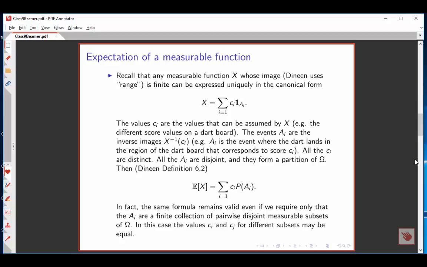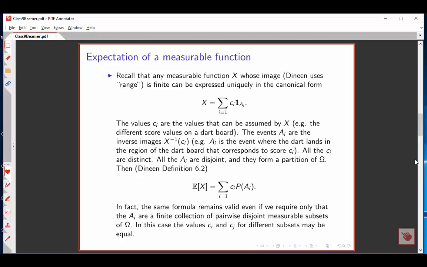These are disjoint events, and they partition the sample space. And so we can say the expectation of this random variable is simply equal to the sum of the score c sub i times the probability that the dart lands where we get that score. And in fact, we can push this quite a bit further.